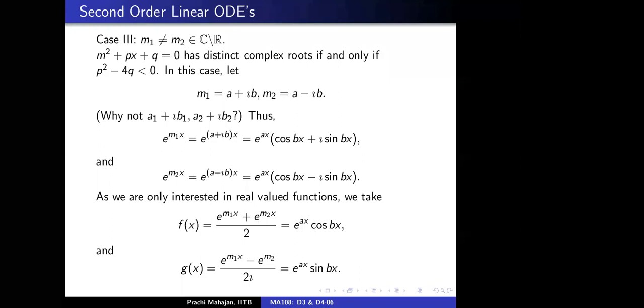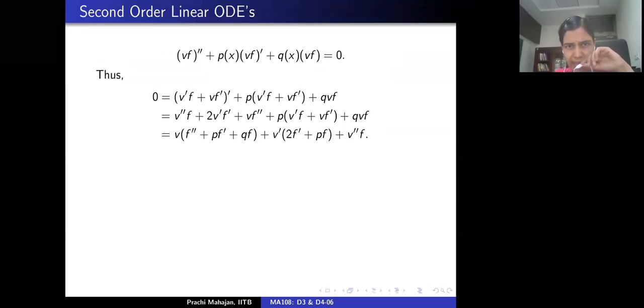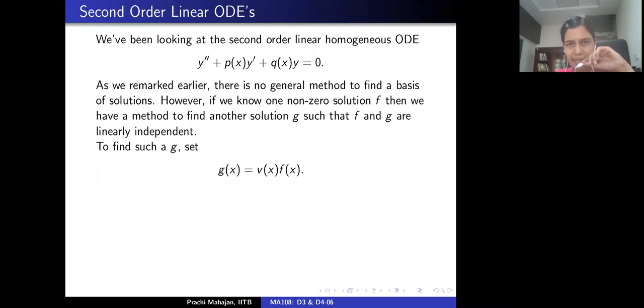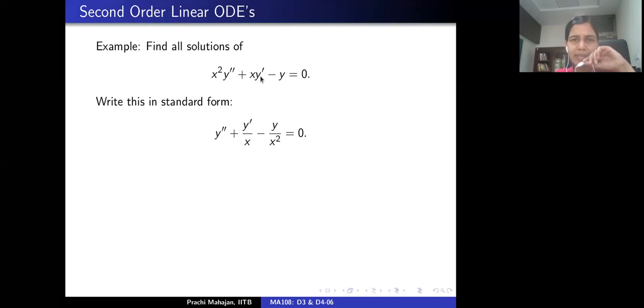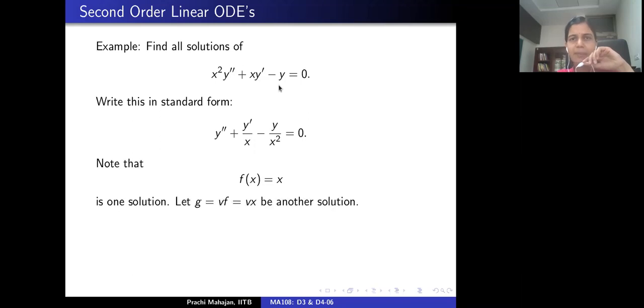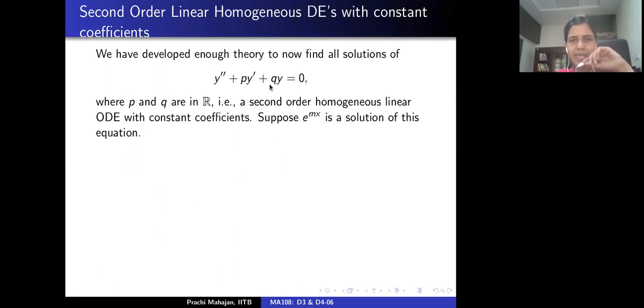In the characteristic polynomial, are P and Q constants or functions of x? In general, they are functions of x. When we are looking at second order, for example, here P is 1 by x and Q is 1 by x square in this particular example. Now we are looking at a special case where P and Q are just real numbers.